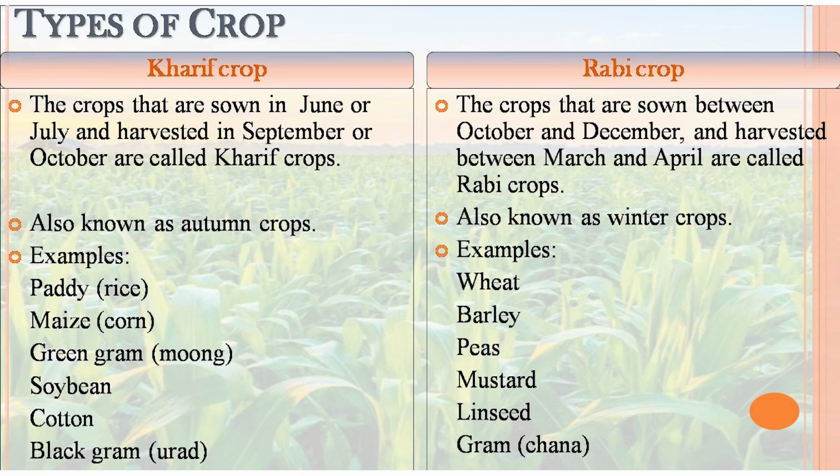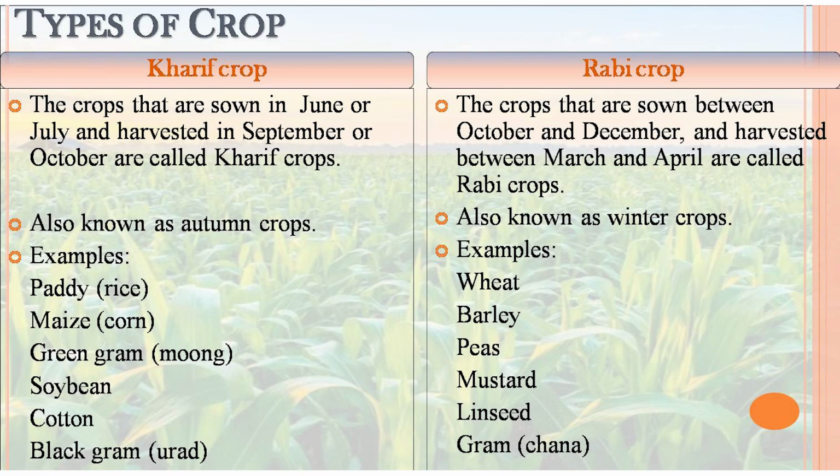Examples of Rabi crops are wheat, barley, peas, mustard, linseed and many more. So this was all about the types of crops.